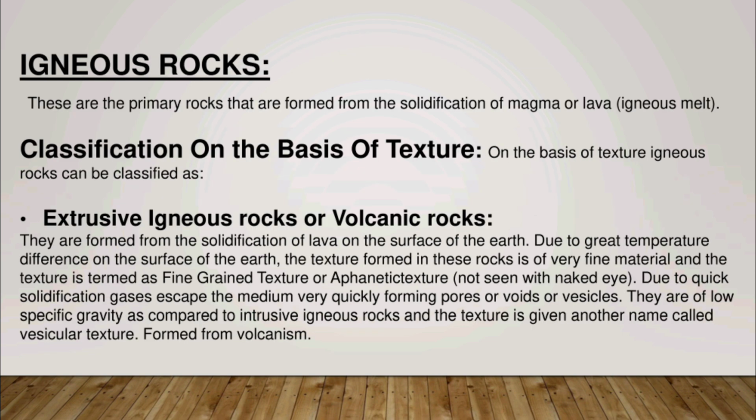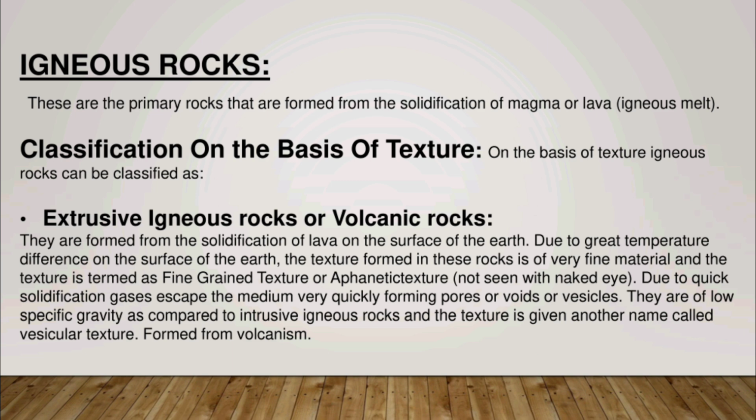Now we talk about igneous rock. As we discussed before, they are known as primary rocks and they are formed from the solidification of magma or igneous melt. Igneous rock are further classified on the basis of their texture and color. On the basis of texture, they are divided into two types: extrusive igneous rock and intrusive igneous rock. First of all, we talk about extrusive igneous rock. Extrusive igneous rock are also known as volcanic rocks and they are formed from the solidification of lava on the surface of the earth.